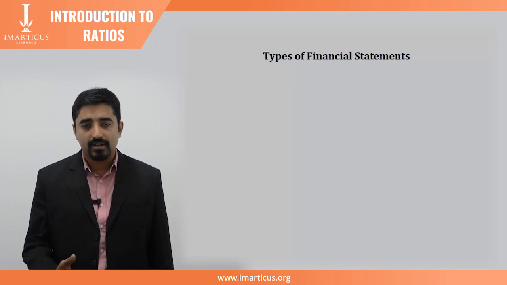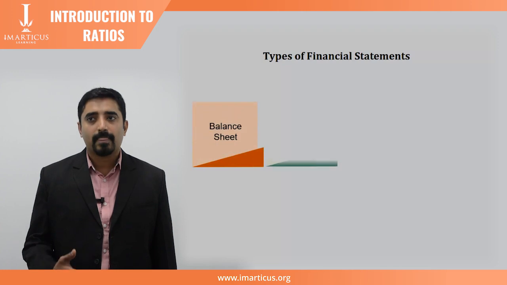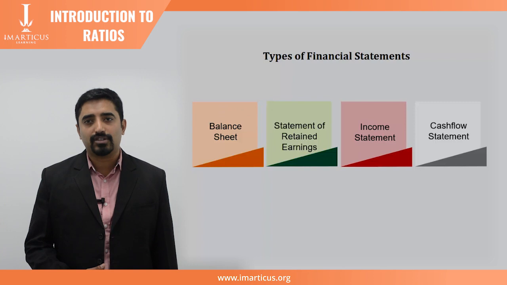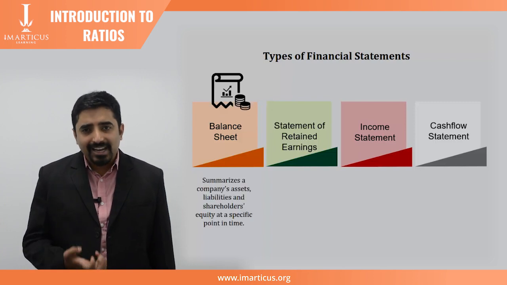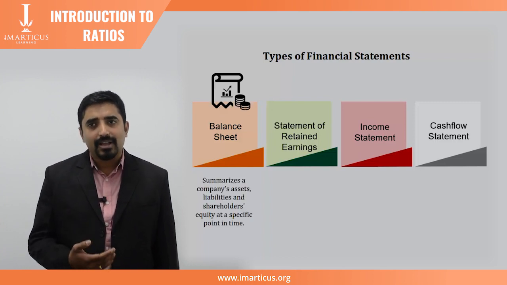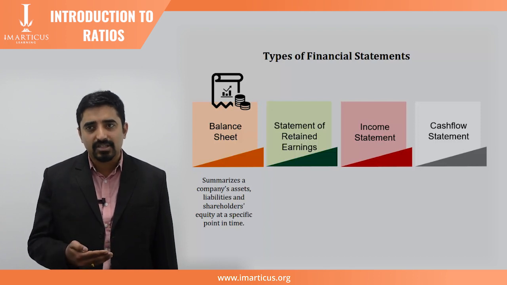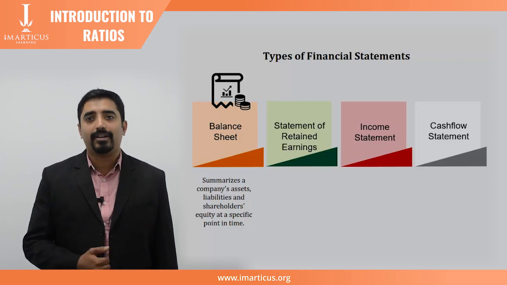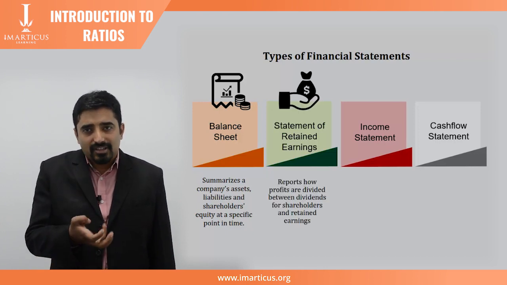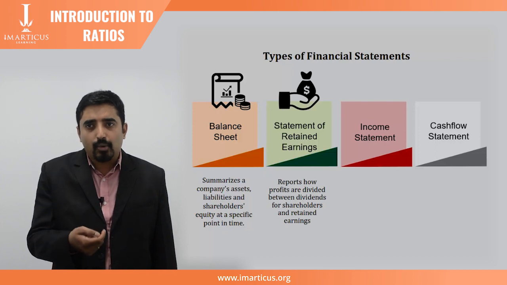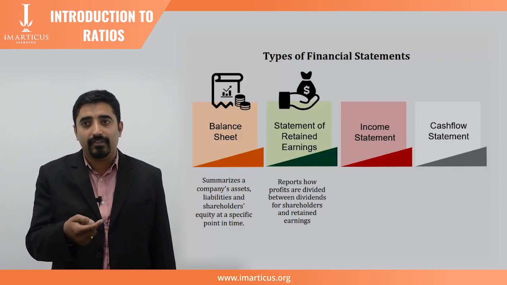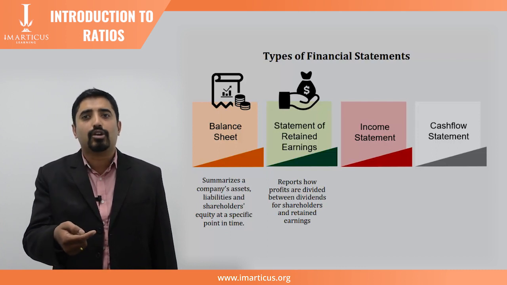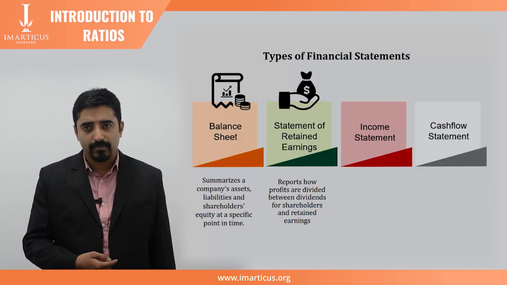There are 4 financial statements which give us a holistic picture about the financial health of the company. They are balance sheet, statement of retained earnings, income statement, and the cash flow statement. A balance sheet is a financial statement that summarizes a company's assets, liabilities, and shareholders' equity at a specific point in time. Whereas the statement of retained earnings reports how profits are divided between dividends for shareholders and retained earnings, which are kept on the balance sheet to accumulate under owner's equity.